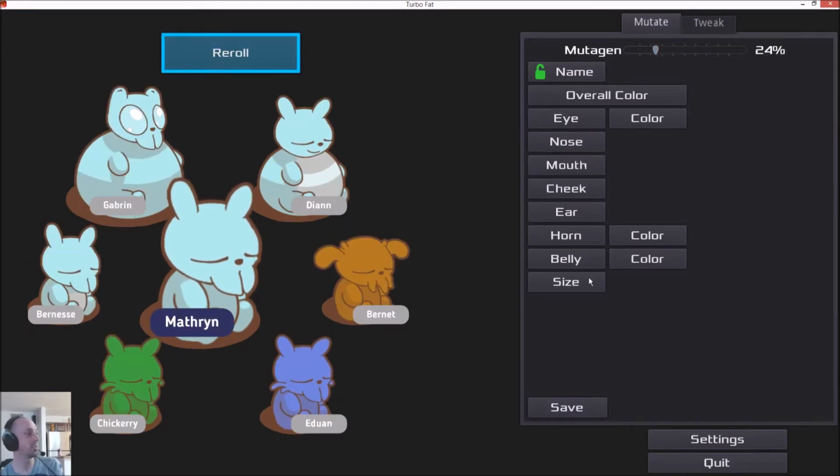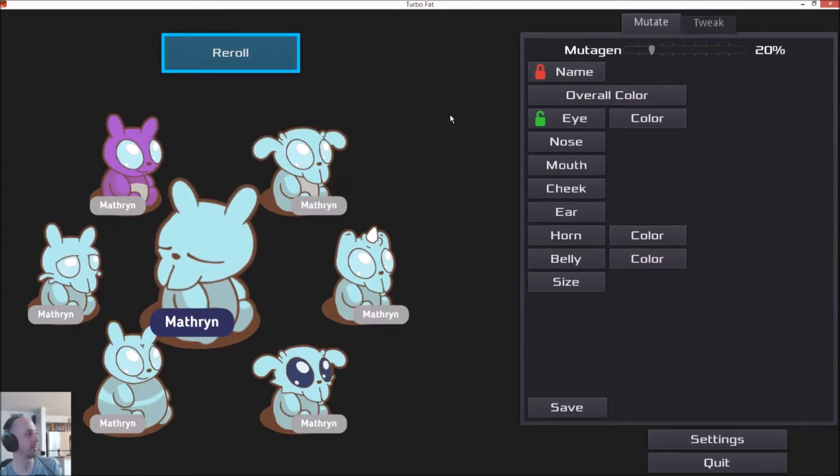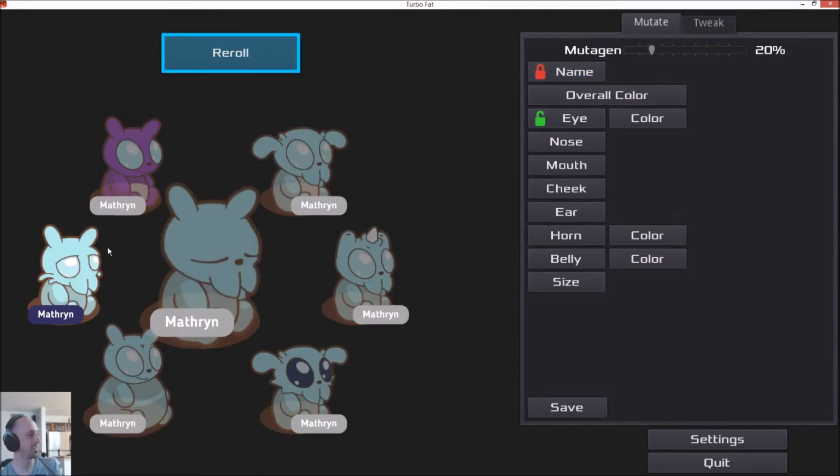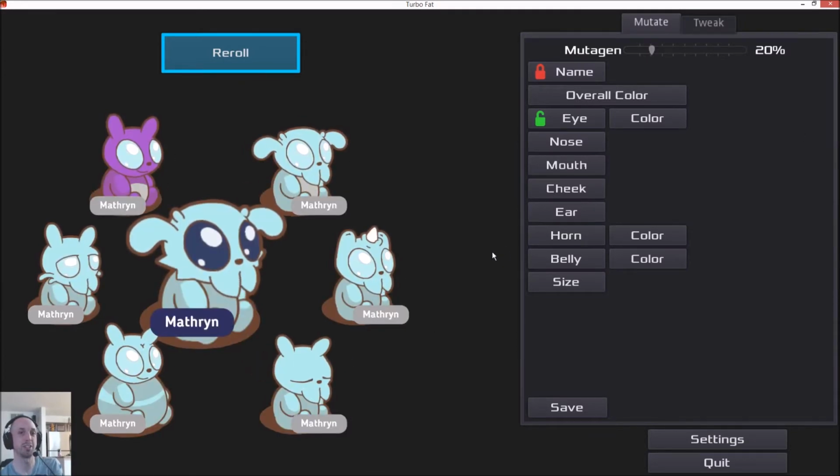In addition to that, you can also lock and unlock features, so you might decide you don't like these eyes. You want new eyes, so I will unlock that. But you do like the name, Matherin, that is a boss name, so I'm going to lock the name down. And now when I click reroll, they'll all be named Matherin, but they'll all show me different eyes that I can choose from. So let's dig into the code, show you how I did all that.